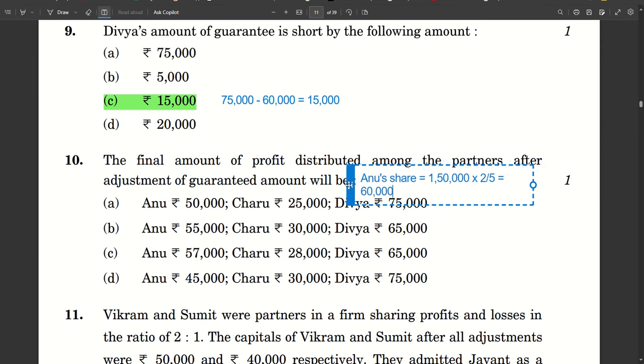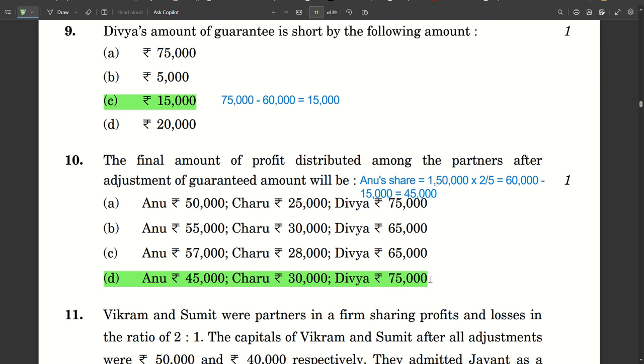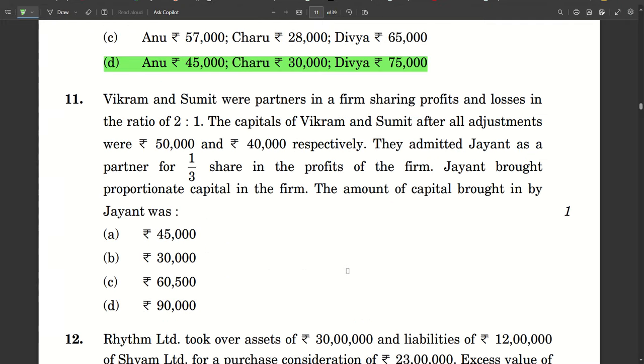Now Anu has given a guarantee of 15,000 to Divya. So if you subtract that, Anu is left with 45,000. So in that case, option D is your answer. Charu did not give any guarantee to anyone. So Charu's share is 1 by 5. So 1 by 5 of 1,50,000 is 30,000. So definitely option D is the answer. Move on to the next one.